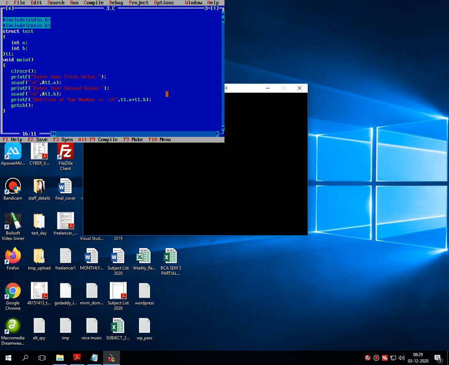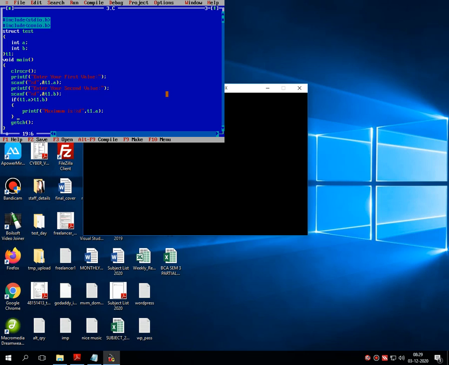Then here I am writing if t1.a is greater than t1.b, opening and closing brackets, the message is printf maximum is %d, comma t1.a, which means the first value is maximum.